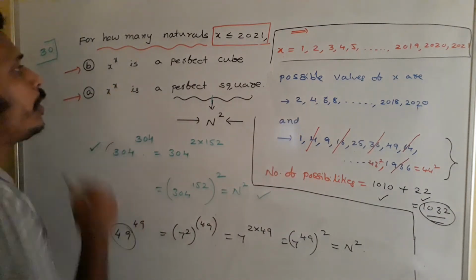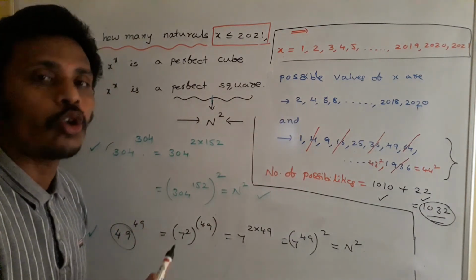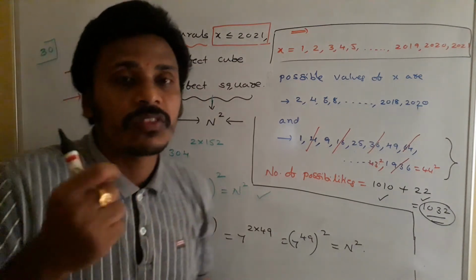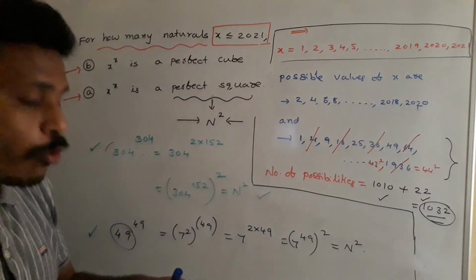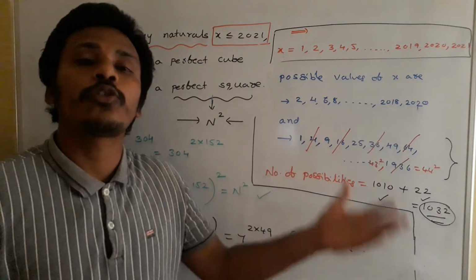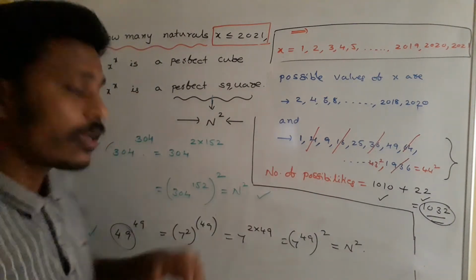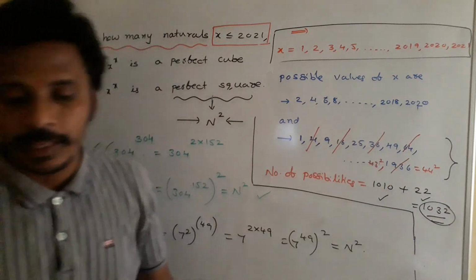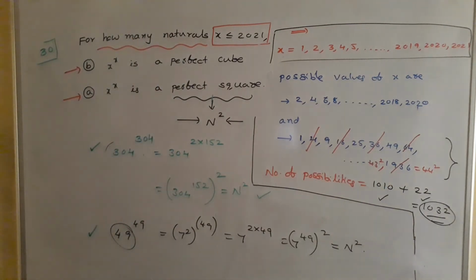Whereas for part B, we need to think about perfect cubes. A cube needs power 3. So there we need to pay attention not to multiples of 2 but to multiples of 3, not to perfect squares but to perfect cubes. I will handle that again. Just have a look now.